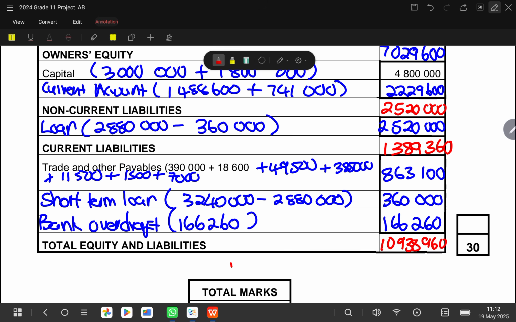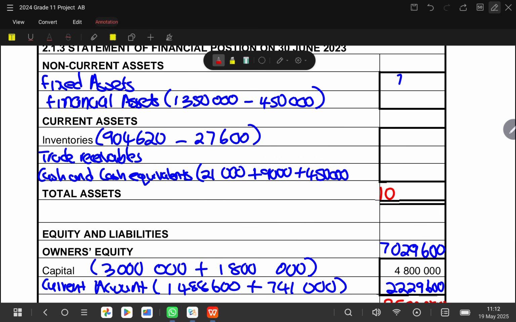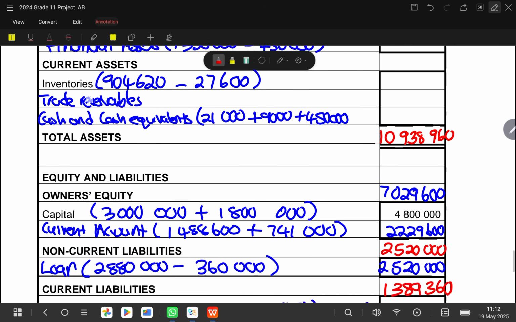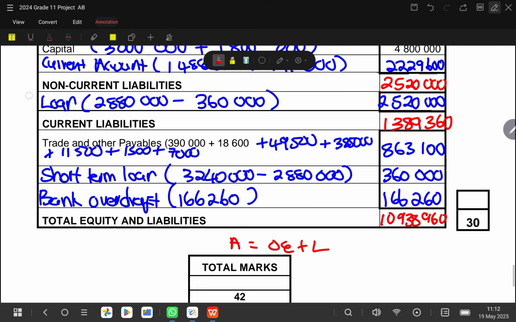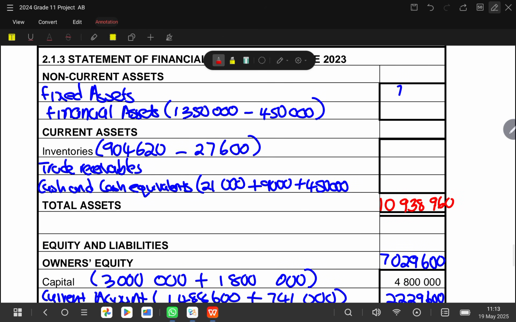So there's a rule that says assets equals owner's equity plus liabilities. So the total assets and total equity and liabilities should be the same. So I'm going to put it here, 10,938,960. So okay, then we can finalize.